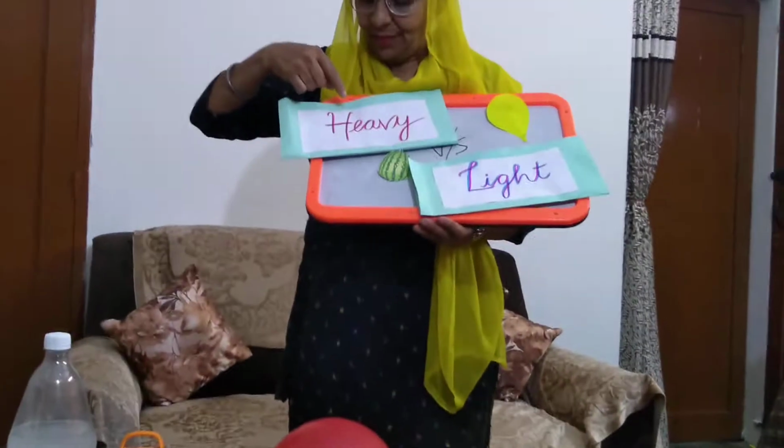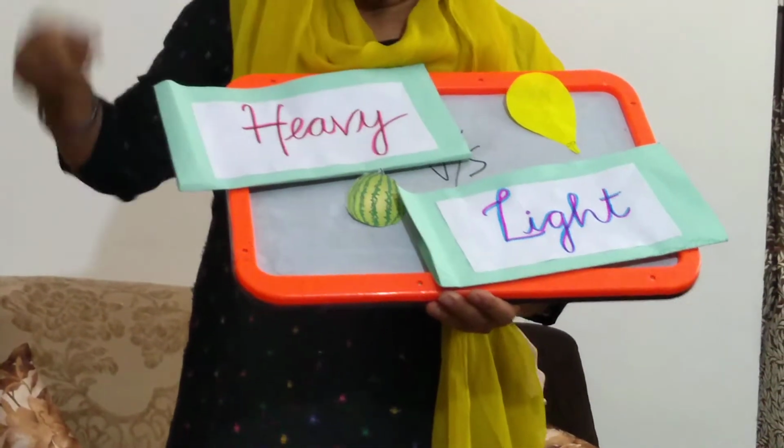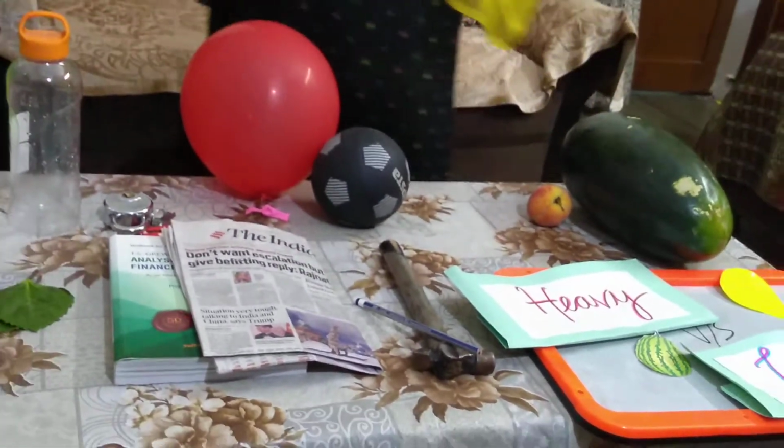Children, last week I taught you comparison of big and small. Today I will teach you comparison of heavy and light. Heavy and light. See, this word is heavy and this word is light. Today we will do comparison of heavy and light objects.